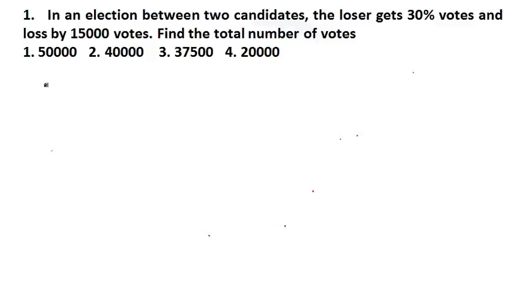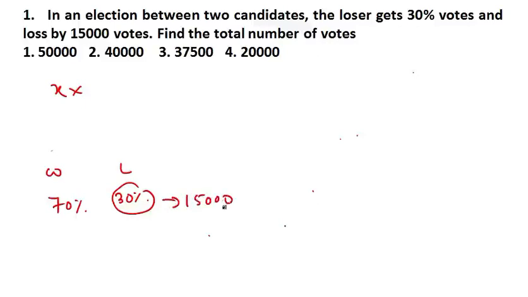Okay, now see how to approach this question. Suppose the total number of votes is X. Then the loser gets 30%. It means that there is a winner and a loser. The loser gets 30%, so the winner must have got 70%. And the loser loses by 15,000 votes.